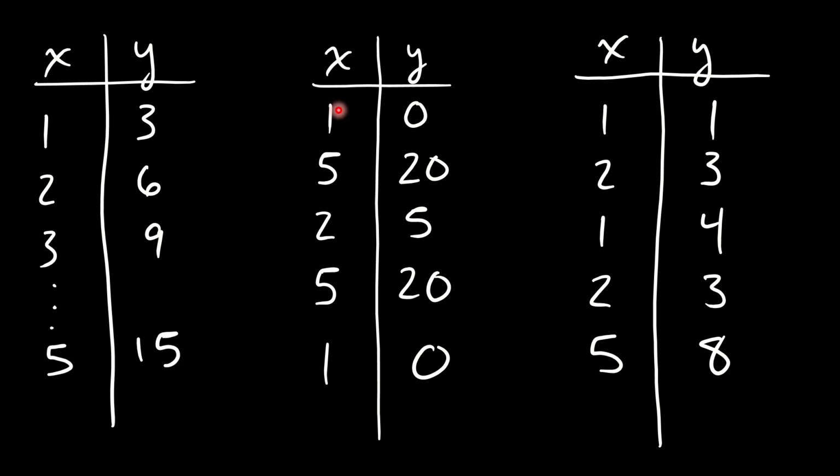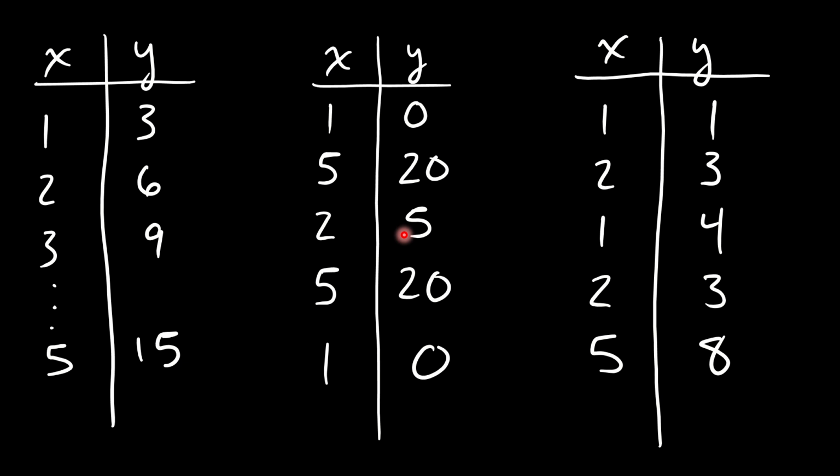Same thing with the next one. If you notice, if I enter 1, it gives me 0. And down here, there's another 1, but it's also giving me 0. So it's fine that there are two 1s listed in my input column, as long as they're giving me the same value. Same thing with 5, it's giving me 20. 5 is also giving me 20, and 2 is giving me 5. Those are not a problem.